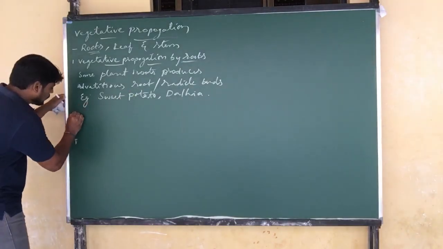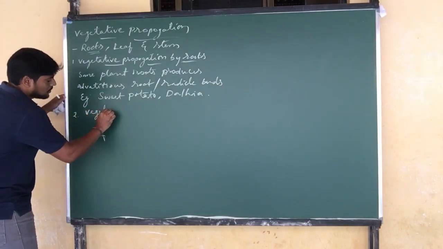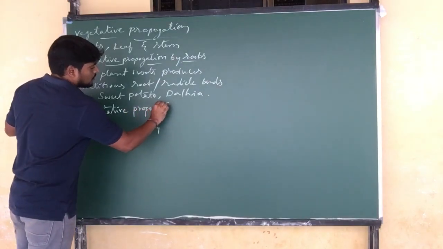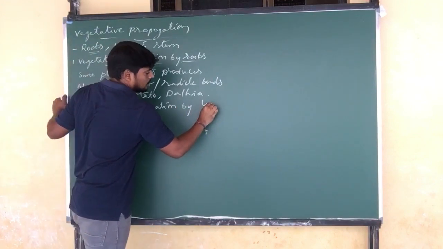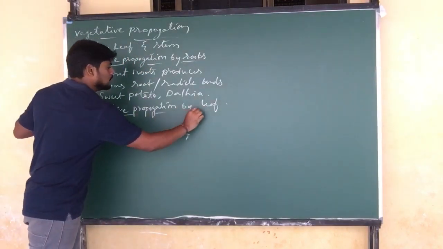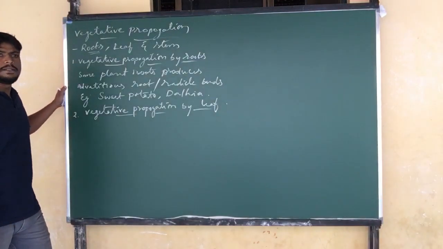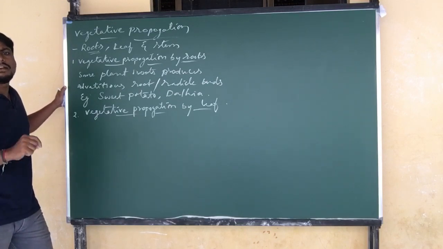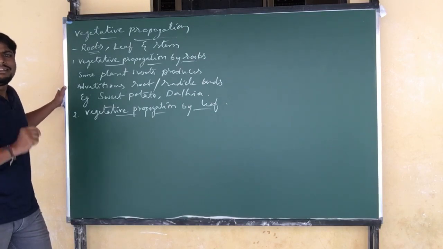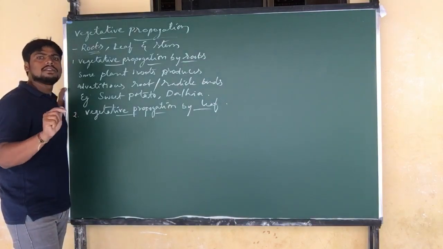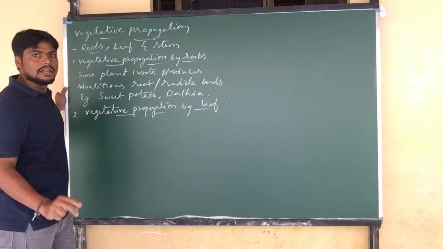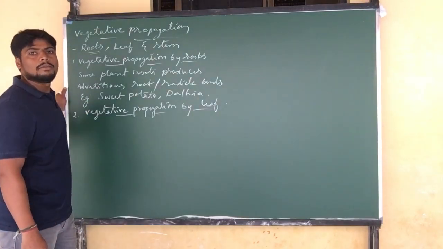Next, vegetative propagation by leaf. In some plants, the leaves are able to produce adventitious buds or leaf buds on the edges of the leaf. These buds fall onto the soil, develop adventitious roots and grow into a new plant. We can see this in bryophyllum or begonia.